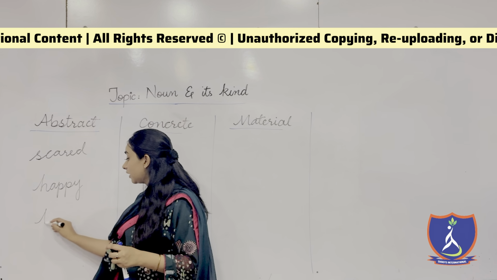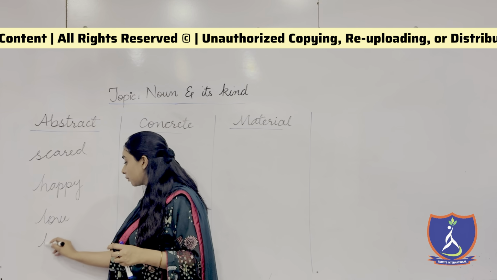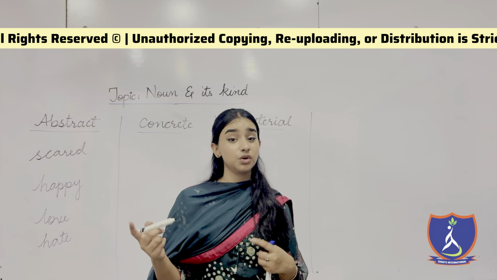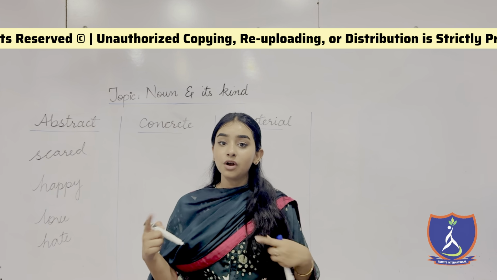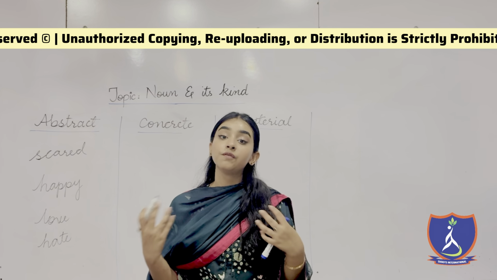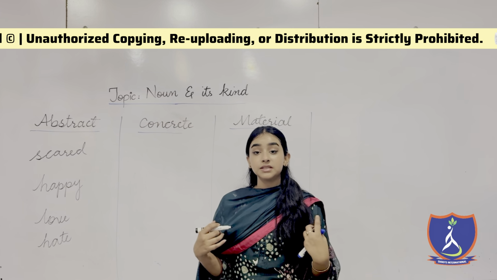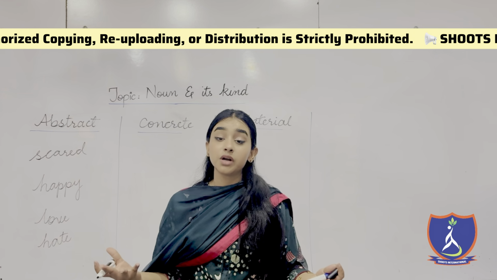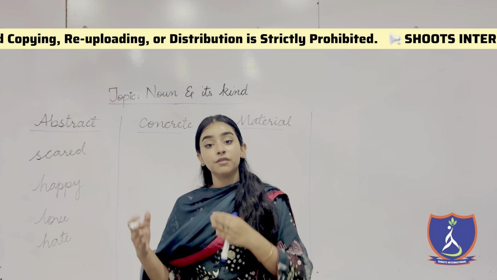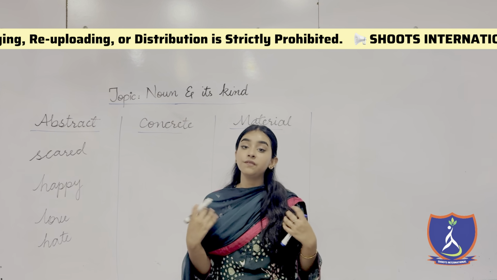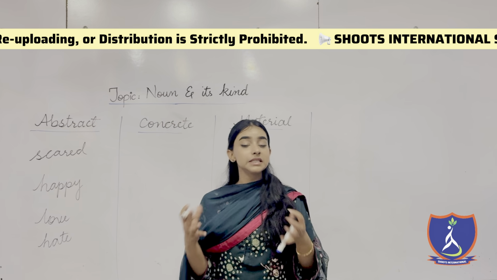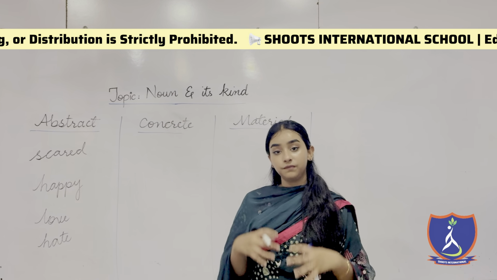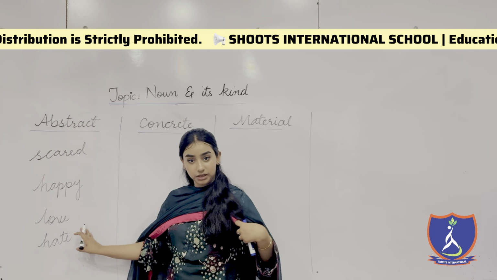Then if you love someone or you hate someone, that is also a noun. I hate that girl, that means मुझे वो लड़की बिल्कुल नहीं पसंद, but you cannot see that hate, but you can feel that hate. Then if I say I'm very courageous or I'm very brave or I'm very coward, that means courageous, brave, coward, these things can only be felt, but they cannot be seen, they cannot be touched. So anything that we can only feel is known as an abstract noun.